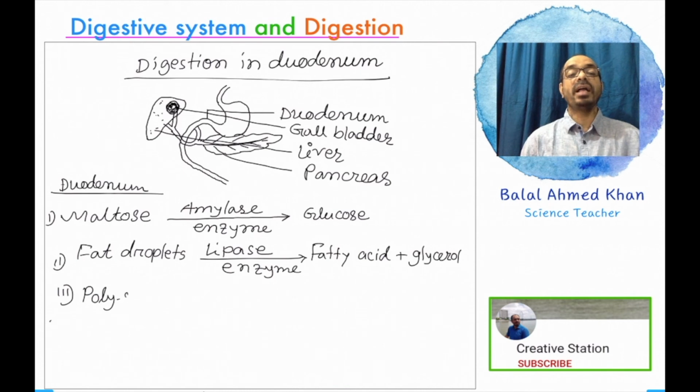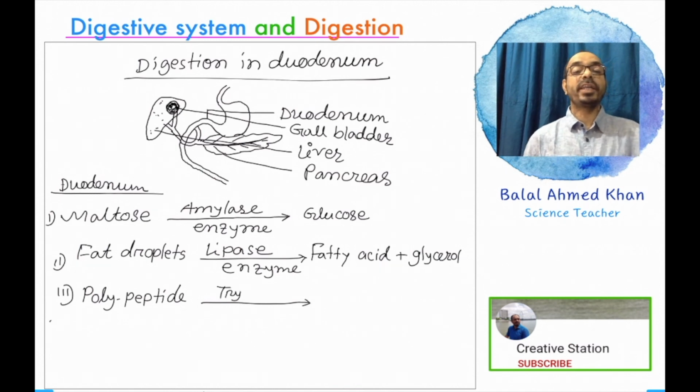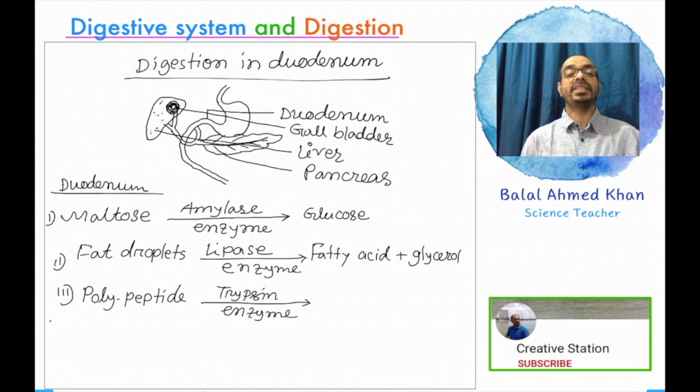Now the final one is polypeptides, which are produced inside the stomach from the protein substance. A polypeptide is a half digested protein. Polypeptide is converted into absorbable amino acid with the help of trypsin enzyme or chymotrypsin enzyme.